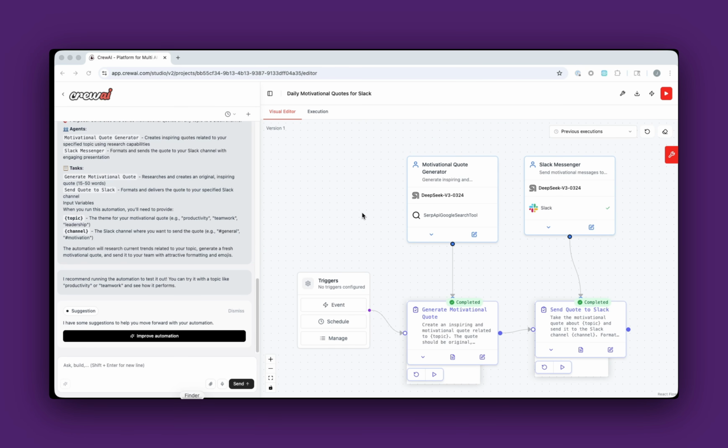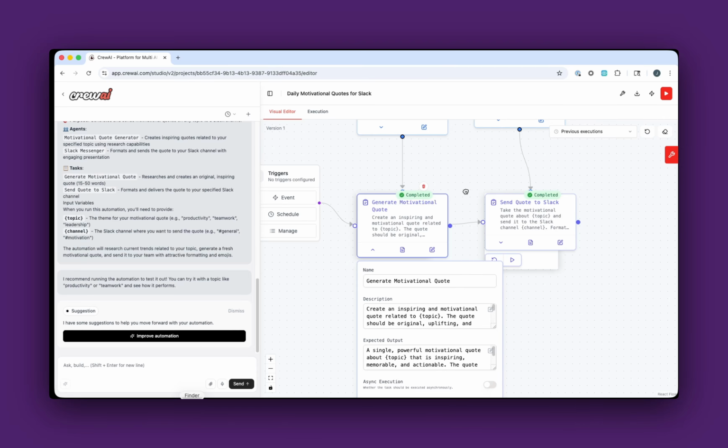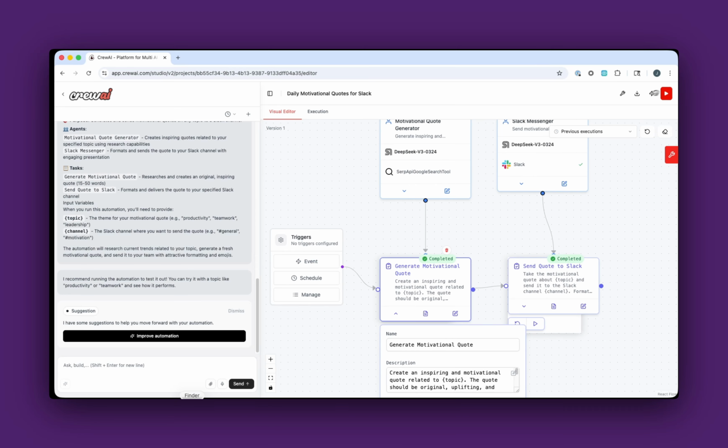Here you see it create two agents. One is a motivational quote generator, and one is a Slack messenger. The motivational quote generator generates a motivational quote on a particular topic. I'm going to go ahead and run this automation.